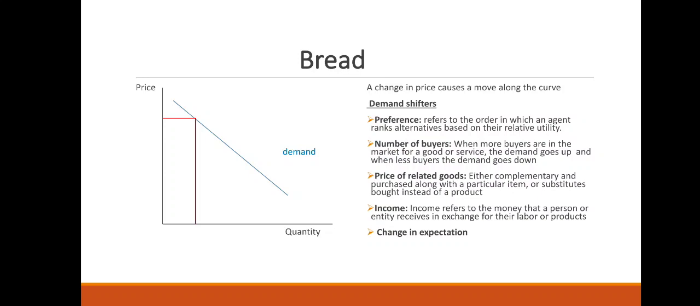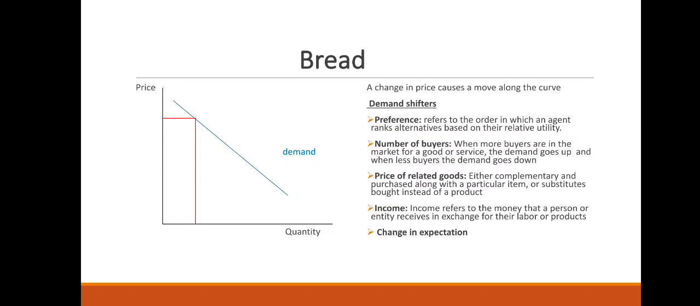Income refers to the money that a person or entity receives in exchange for their goods, their labor or product. So we'll discuss more on this income. We have normal goods and inferior goods. Normal goods is when income goes up, they buy more of it, and when income goes down, they buy less of it.